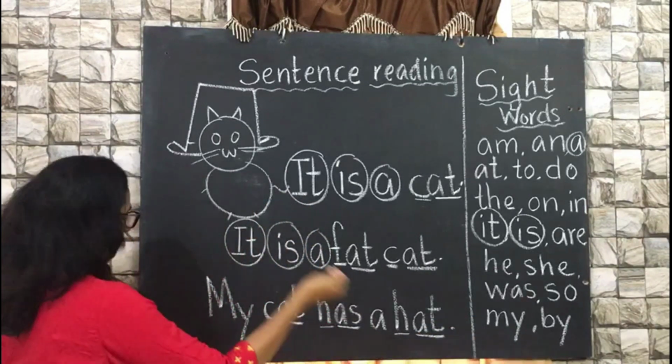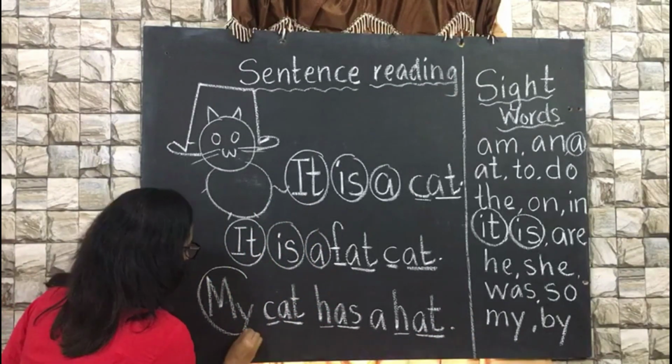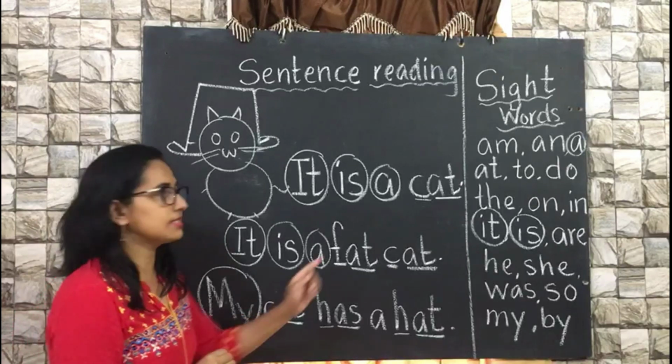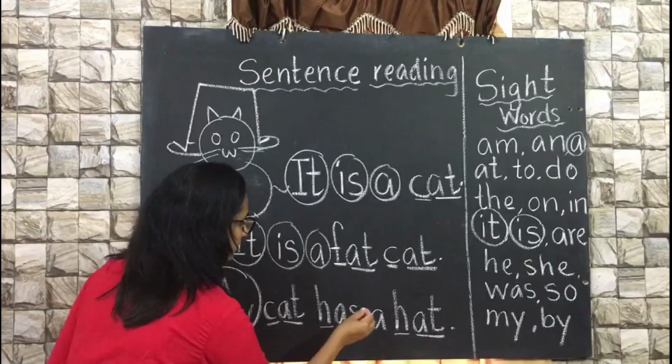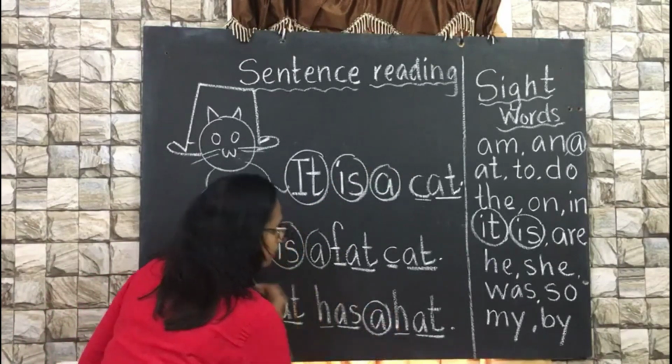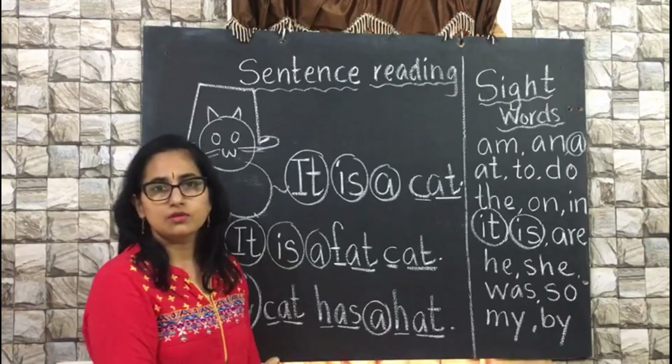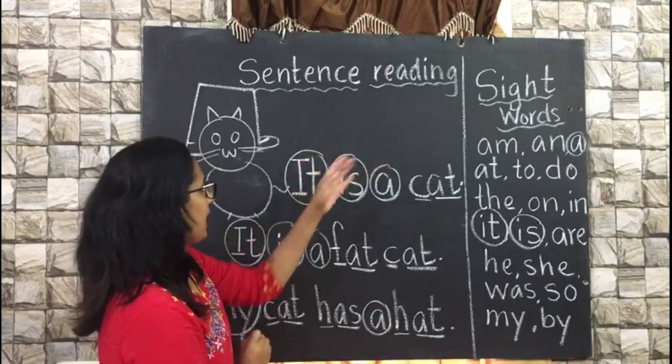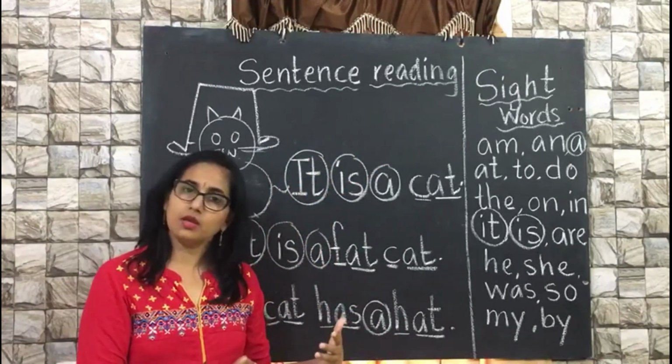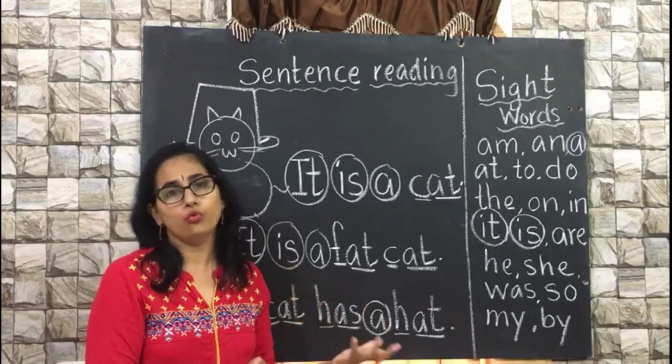Full stop. I'm going to circle my because it is a sight word. Again a sight word. So by giving practice of the sight words repeatedly makes our children easy to read.